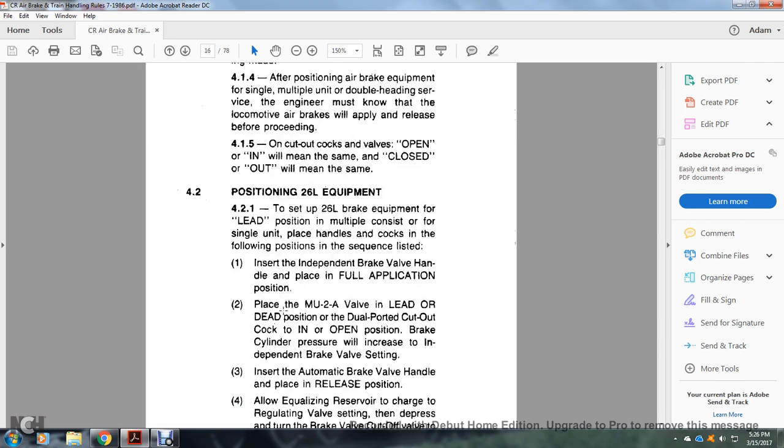4-2, position of the 26L equipment. To set up the 26L brake equipment for the lead position, the multiple consist or the single unit, place the handles and cocks in the following position and sequence listed. Insert the independent brake valve handle and place it in the full application position. Place the multiple unit 2A valve in the lead or dead position, and the dual ported cutout cock in the in or open position.